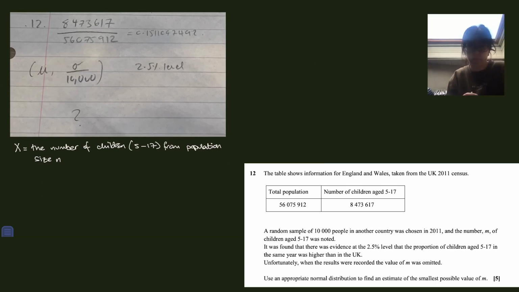If yes, they go in that pile. If no, they go in that pile. And then X would be distributed binomially. N would be the size of the population, because that's everyone that we are testing. And then p would be the proportion of people who are aged 5 to 17 out of the population. It's the probability of me getting somebody who is in that age group from that whole population.